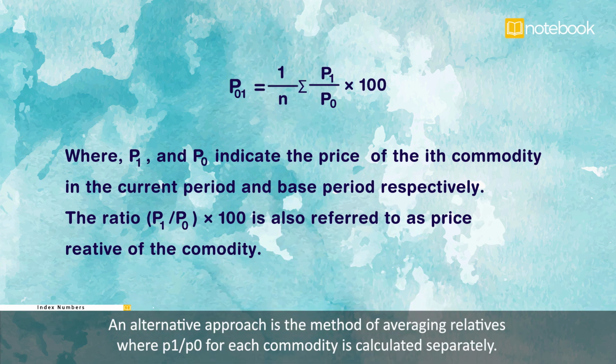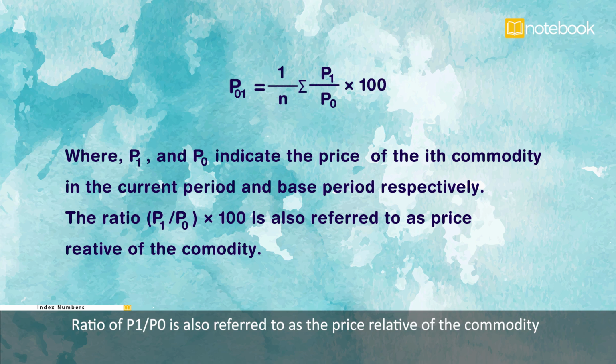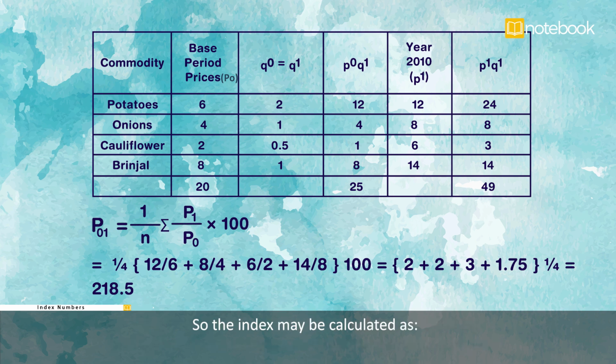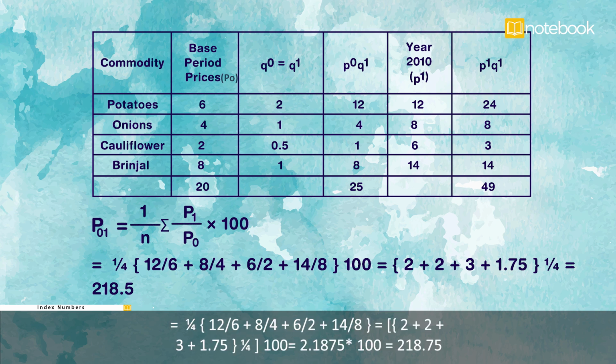An alternative approach is the method of averaging relatives, where P1 over P0 for each commodity is calculated separately. The ratio of P1 over P0 is also referred to as the price relative of the commodity. Let's take a fresh look at the table where prices have changed in the current year in comparison to the base year.